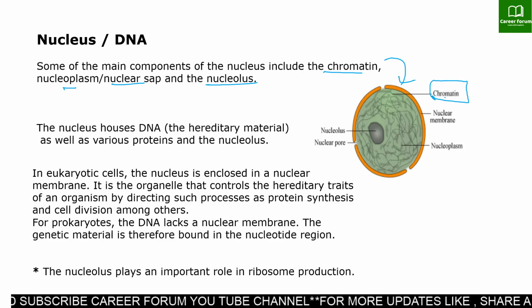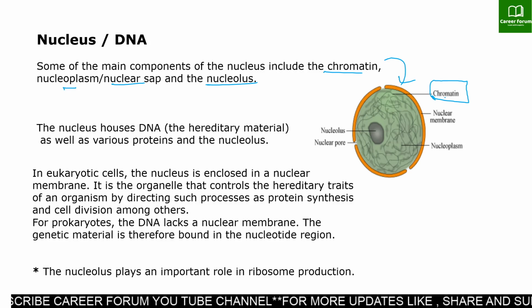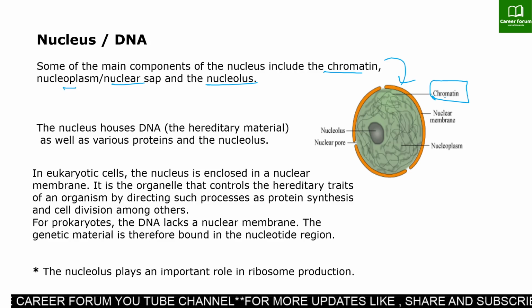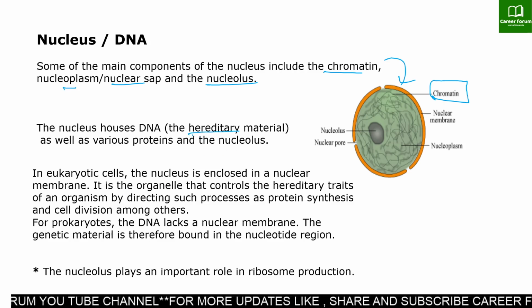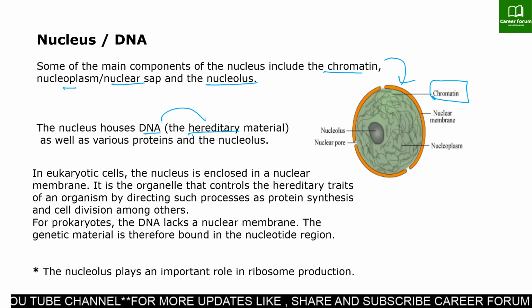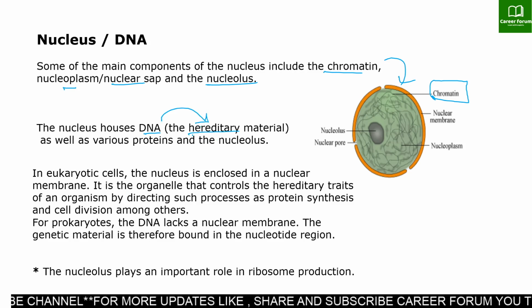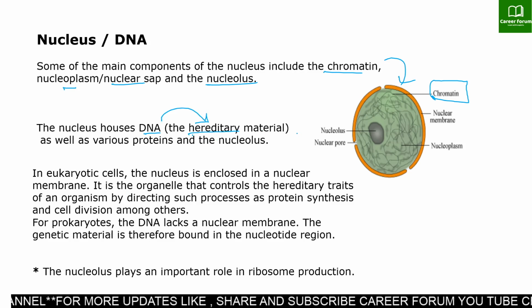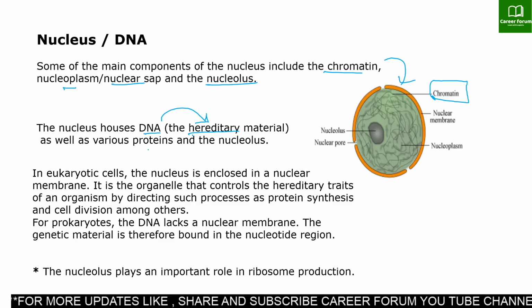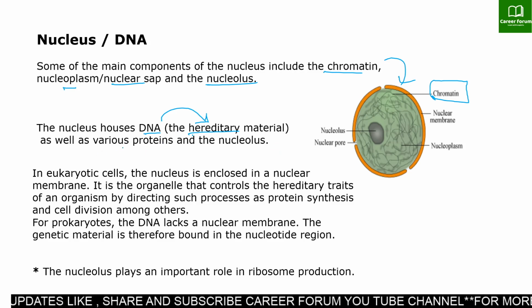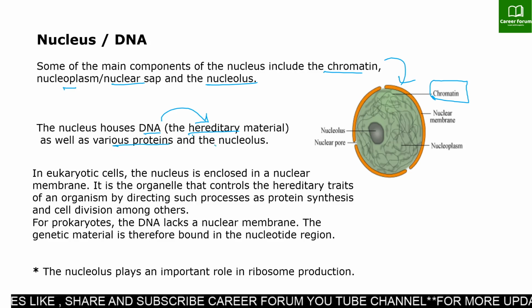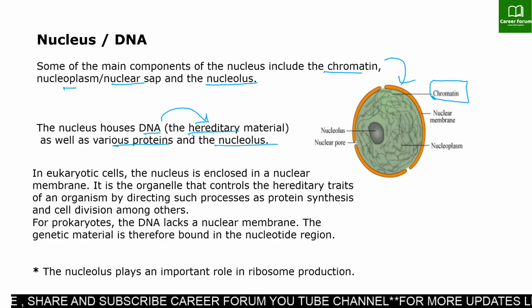The nucleus houses DNA, the hereditary material, which is responsible for the transmission of traits from one generation to another. Apart from DNA, the nucleus also has various proteins and the nucleolus, as shown in the figure.